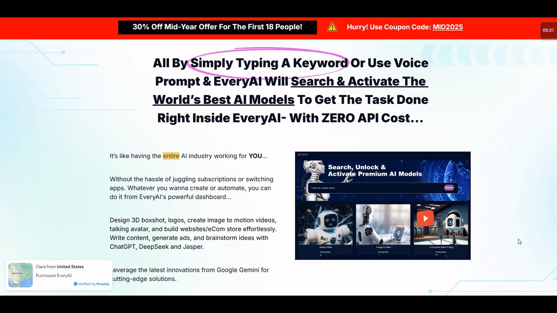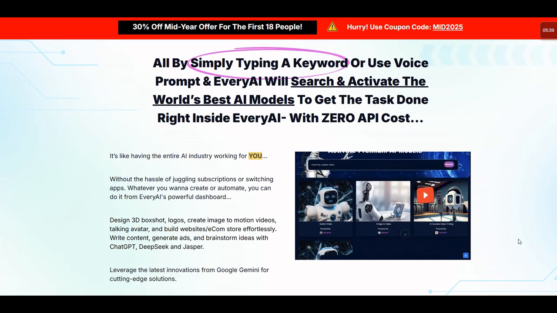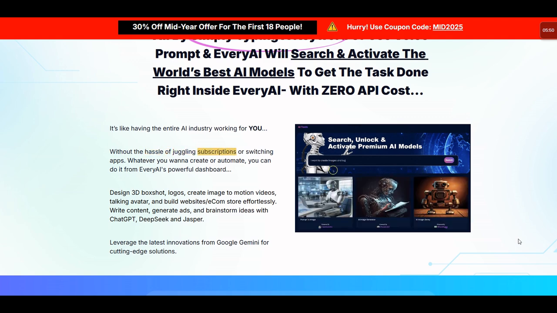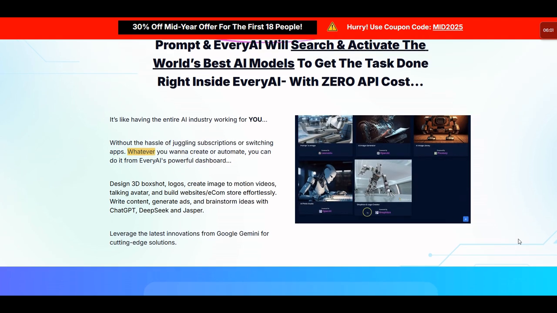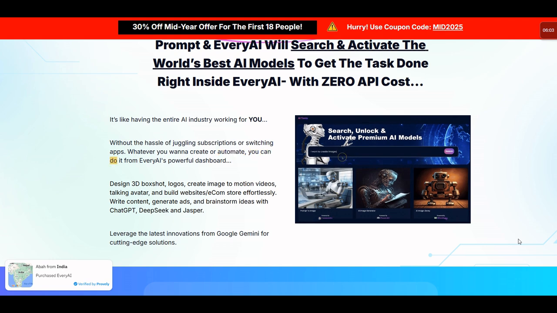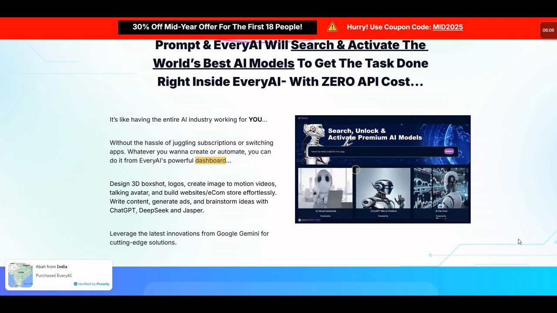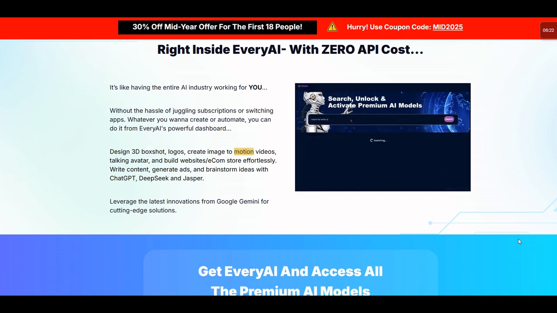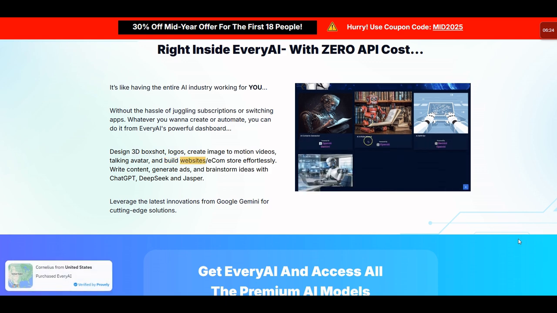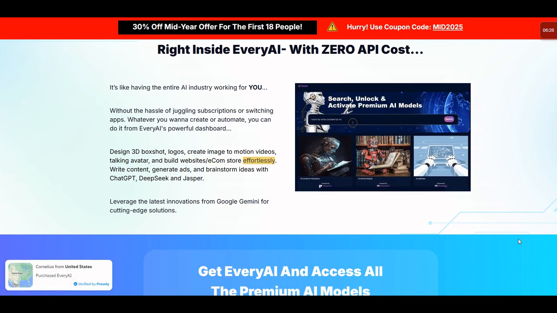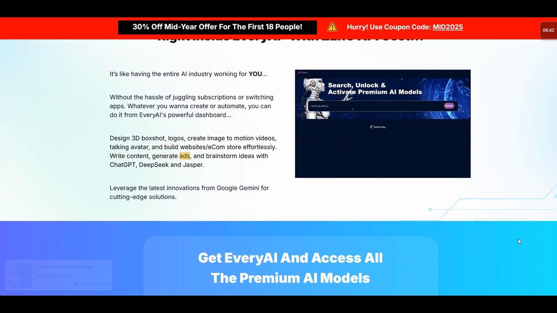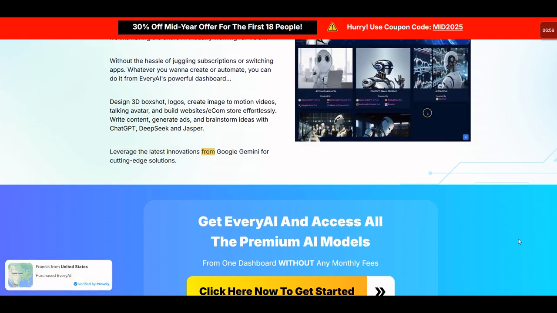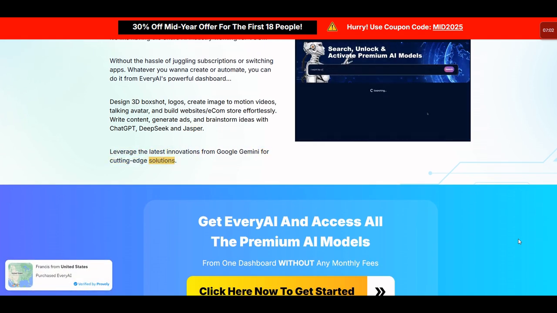It's like having the entire AI industry working for you, without the hassle of juggling subscriptions or switching apps. Whatever you want to create or automate, you can do it from EveryAI's powerful dashboard. Design 3D box shot, logos, create image to motion videos, talking avatar, and build website/e-com store effortlessly. Write content, generate ads, and brainstorm ideas with ChatGPT, DeepSeek, and Jasper. Leverage the latest innovations from Google Gemini for cutting-edge solutions.